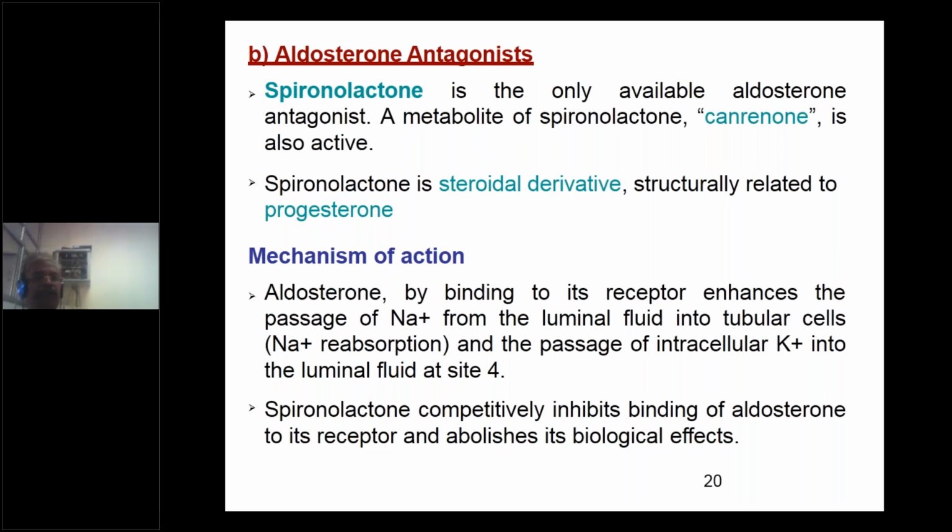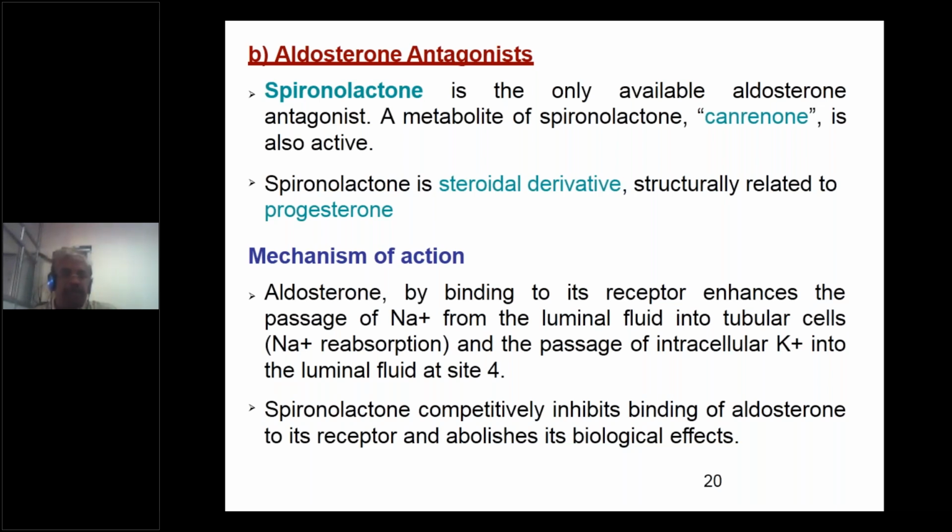Then if they ask to write the mechanism of action of aldosterone antagonist, then you write that aldosterone binds to its receptor and enhances the passage of sodium from the luminal fluid into tubular cells, that is sodium reabsorption, and the passage of intracellular potassium ion into the luminal fluid at site 4. Therefore, spironolactone competitively inhibits binding of aldosterone to its receptor and abolishes its biological effect.